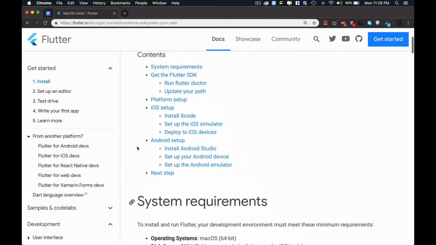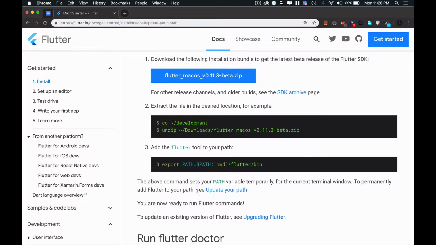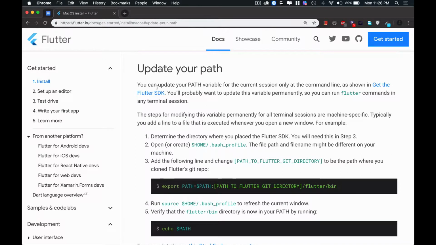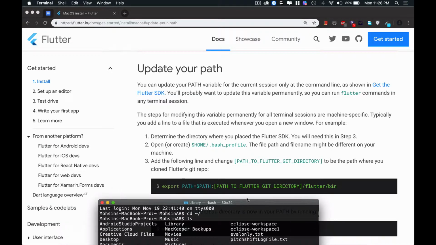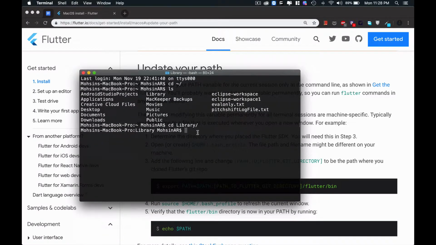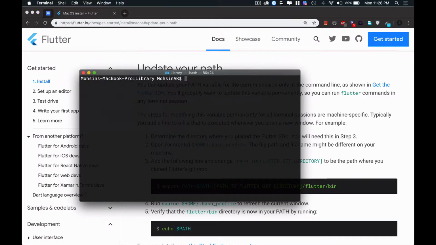To set a permanent path in your system, click on update your path, and follow the instructions. These are very user friendly. It is not difficult to set up this path. Now let me tell you what you have to do. Your permanent path will be set in your bash file. First you need to check whether your bash file is already present in your system or not.